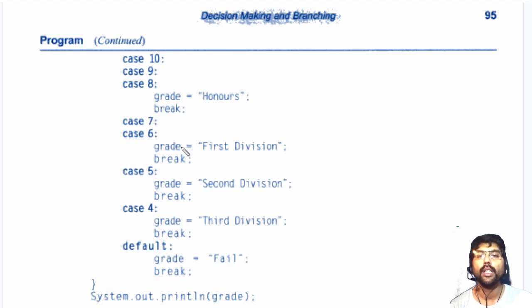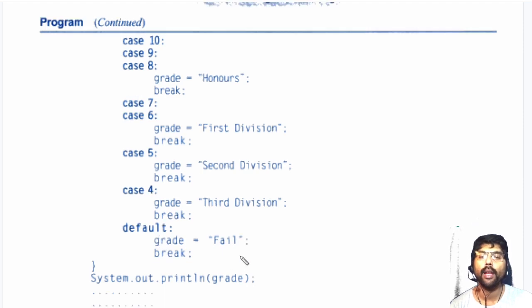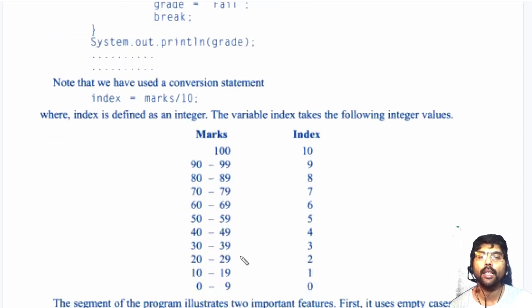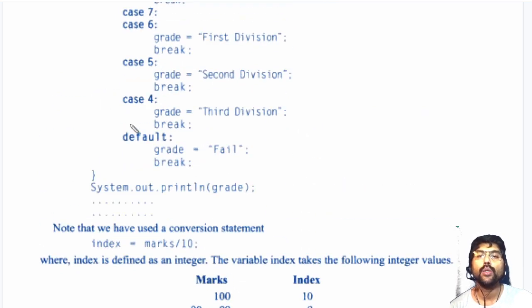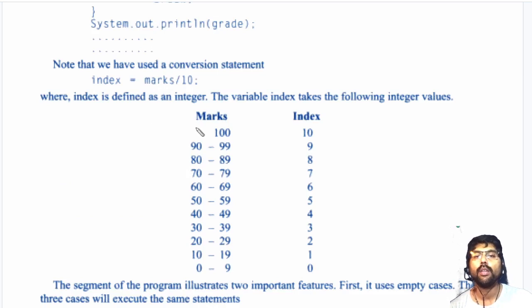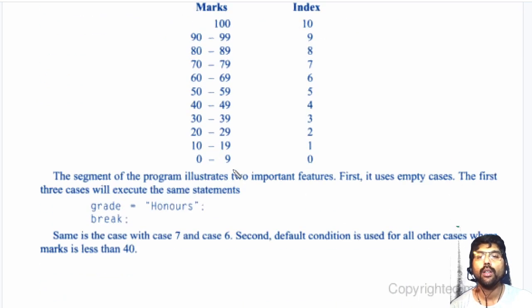If it is not a 7 and 6, go for the 5th. If it is not a 5, then go for 4. If it is not a 4, then go for default. Default is nothing but a fail. Like that, I can use the same else if ladder just like a switch statement here. Okay, this is the way of using branching and decision making.